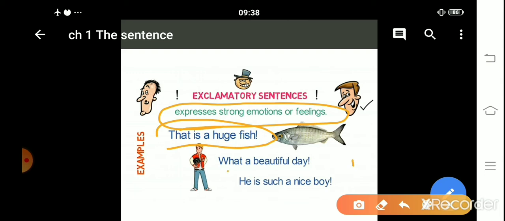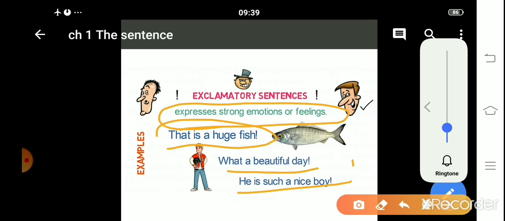What a beautiful day. You are happy with the beautiful day. He's such a nice boy. You are expressing your feeling here. That's why this is an exclamatory kind of sentence, and always put a sign of exclamation at the end of this kind of sentence.